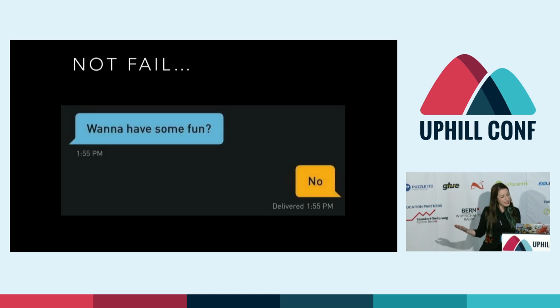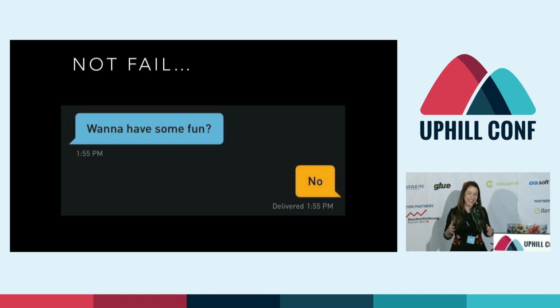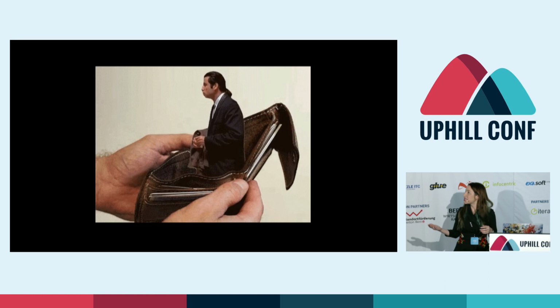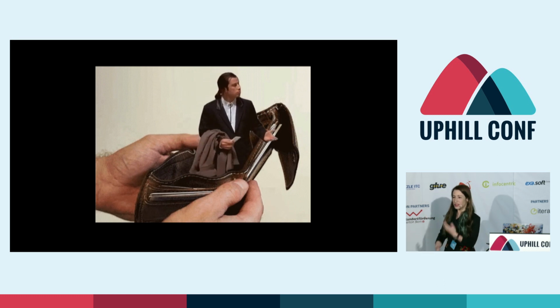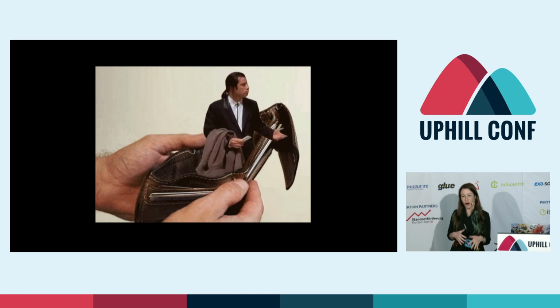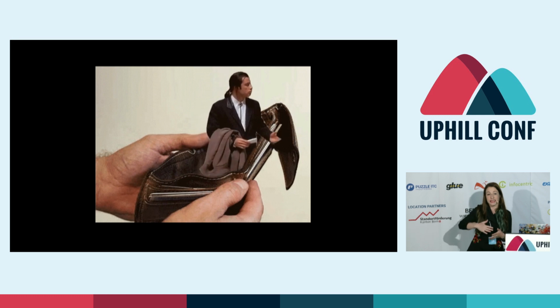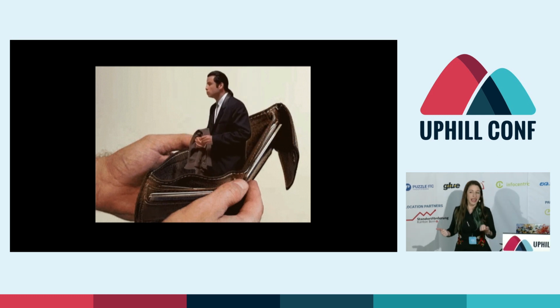And what about the more likely scenario that you don't exactly fail, but you just didn't get as many signups out of the gate as you thought you were going to? Well, in that case, you have this kind of awkward situation of John Travolta in your empty wallet. You're spending a ton of money on the server, and it's so awkward to explain to the VPs why John Travolta's there. And you could scale down, but what if it kicks up again?